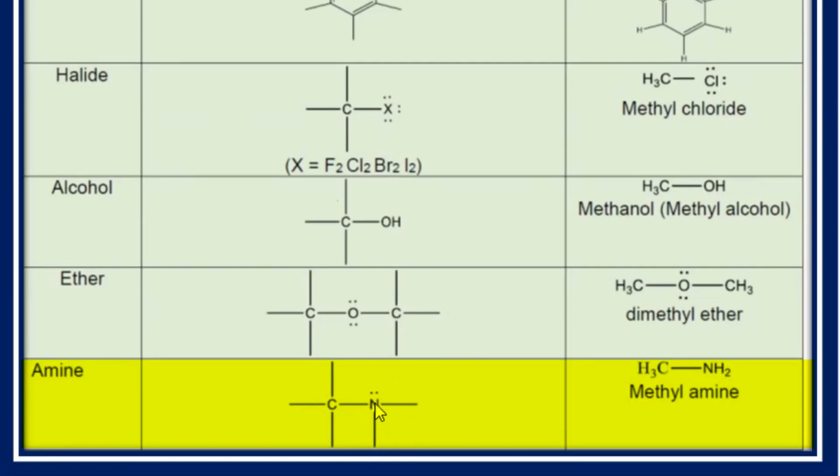Or in other words, when nitrogen is bonded to carbon, this is called an amine, and they serve as organic bases. And the simplest example is methyl amine. So when methyl is attached with the NH2, or in other words, you can say methane CH4, one of the hydrogens is replaced and we put the NH2 group. This is called methyl amine.